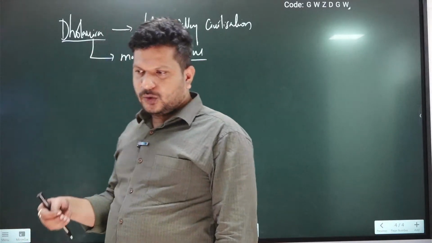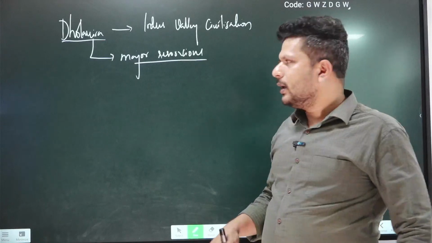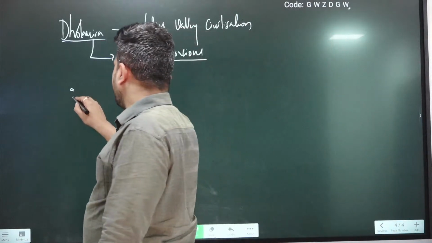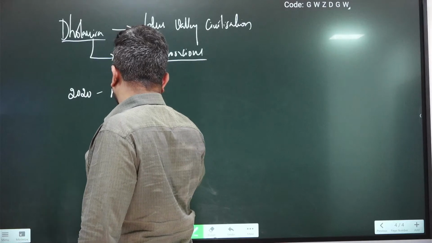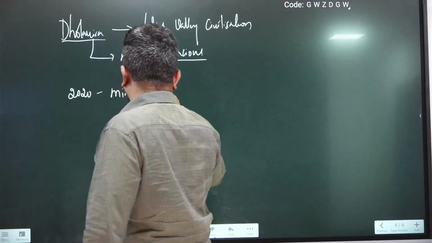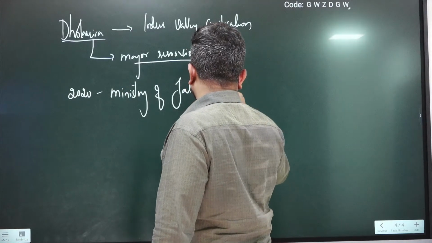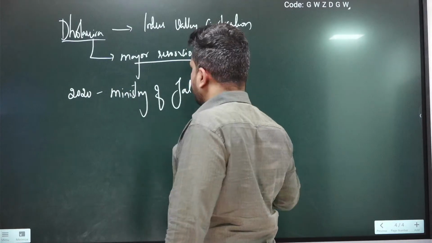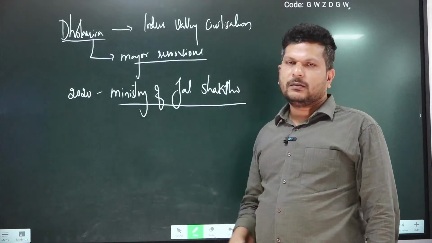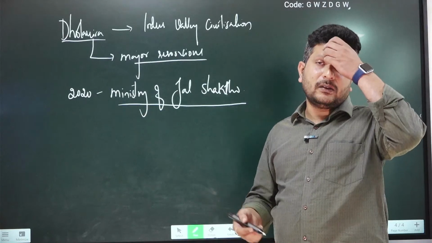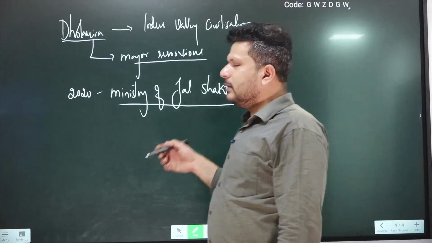So in 2002 the National Water Policy was one of the approaches towards it. In the year 2020, the Ministry of Jal Shakti started something called the Atal Bhujal mission. Very important, because many a time we see statement-based questions coming with respect to which ministry, Ministry of Jal Shakti or Ministry of Power, something like that, started the Atal Bhujal mission.